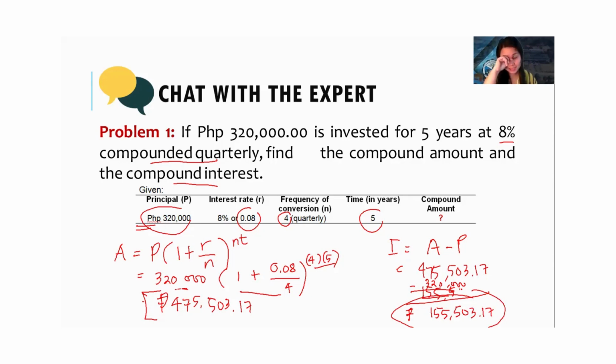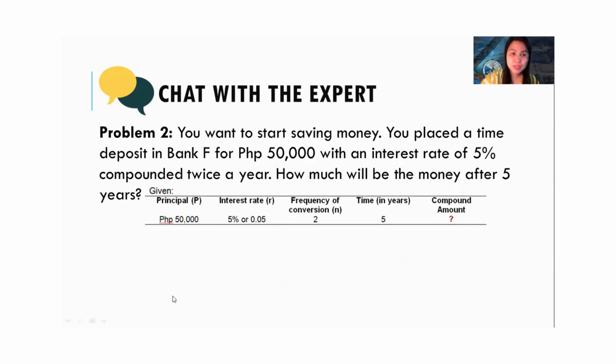No questions? Shall I go to the next problem? In the next problem, you want to start saving money. You place a time deposit in Bank F for 50,000. It's the principal. With the interest rate of 5%, compounded twice a year. It means 2 times a year. How much will be the money after 5 years? We're looking for the future value. We say the maturity value. We also call it the compound amount.